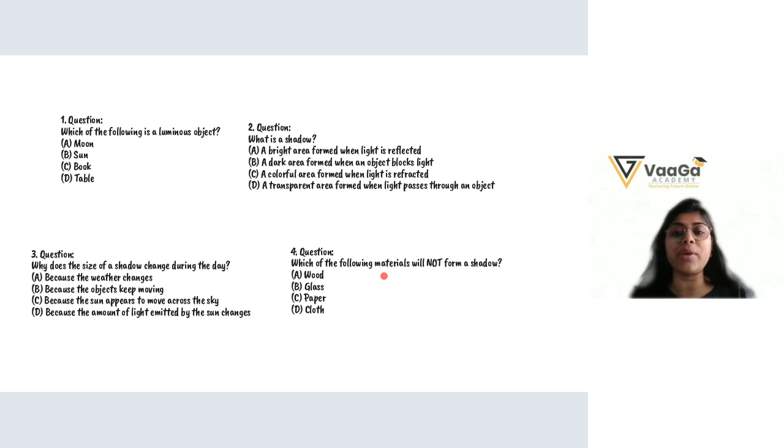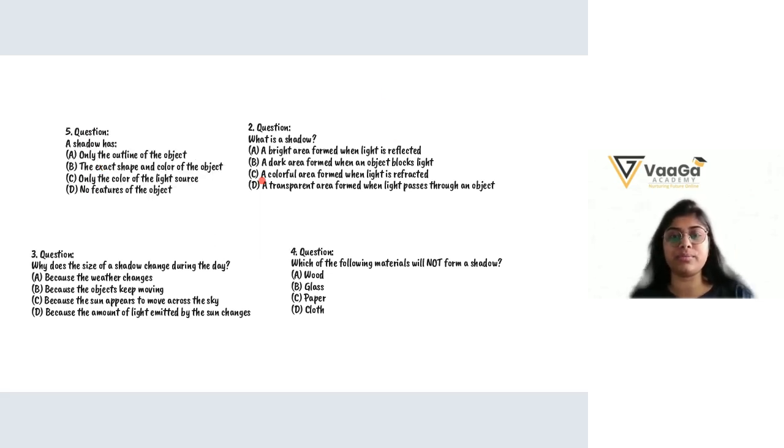The next question is: which of the following materials will not form a shadow? Glass. What is the reason behind it? Because it's transparent. Very good. Transparent, and it allows light to pass through, so it will not create a shadow. Got it? Yes. Okay. And the last question is,